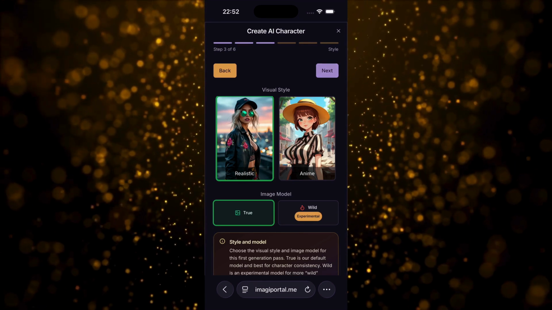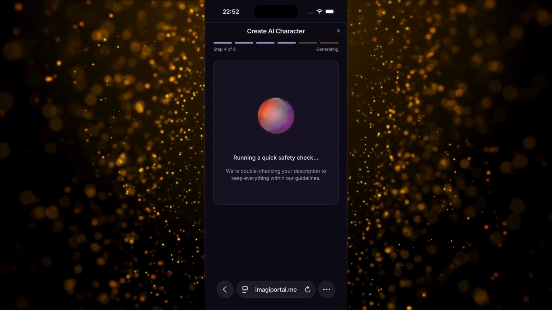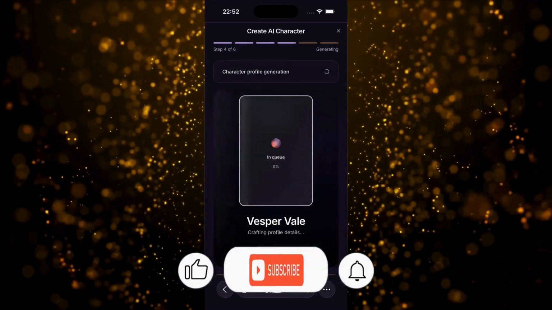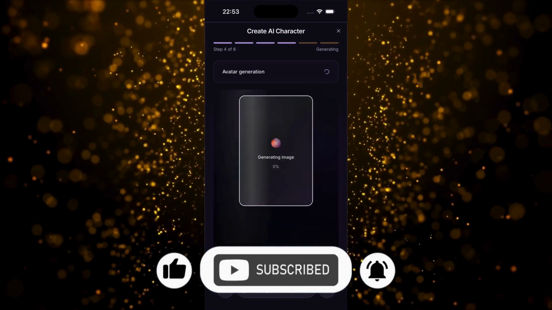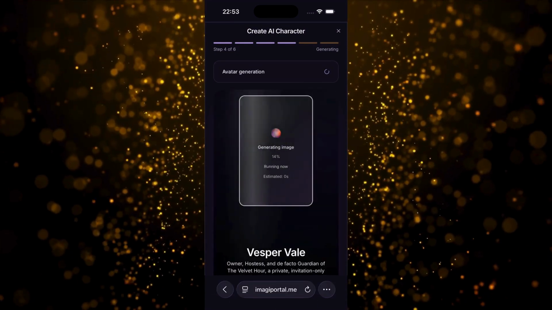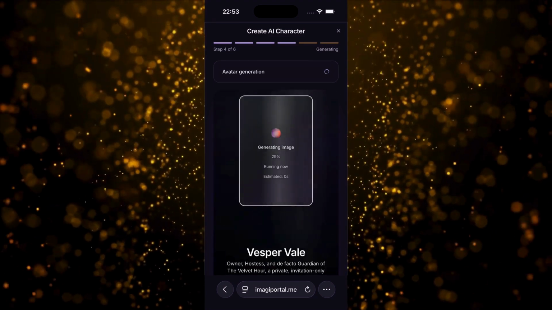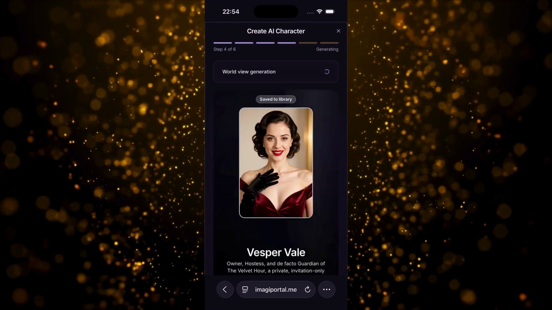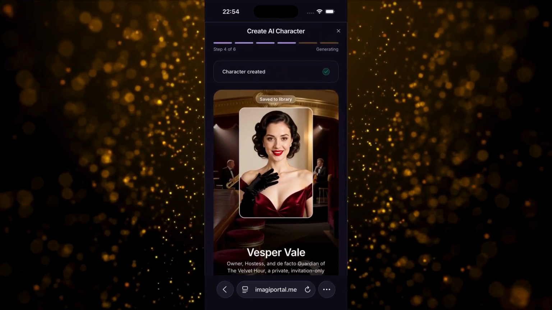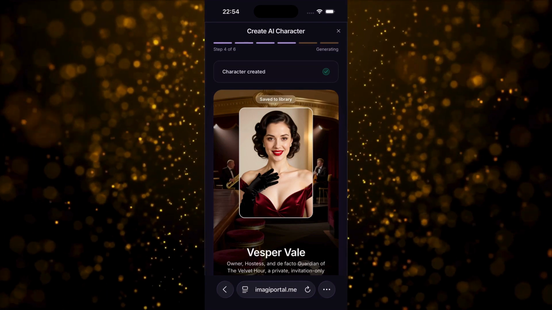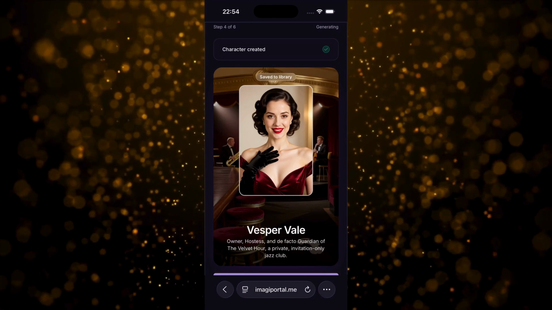Perfect. Now let's generate her. Okay, it's starting. First, ImagiPortal checks the description. And now it's creating the complete character profile, the first avatar, and Vesper's world. This part is always exciting because we're about to see how all those written details are interpreted visually. Okay, here she is. This is Vesper's first avatar. I really like the direction. She has the elegance, the confidence, and that slightly mysterious expression I wanted.